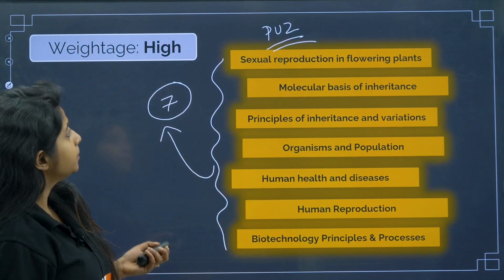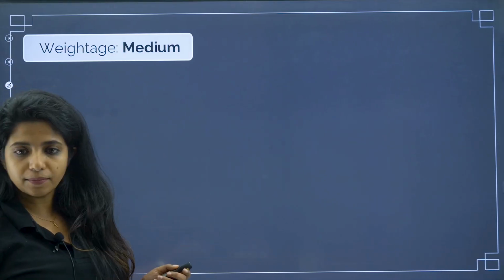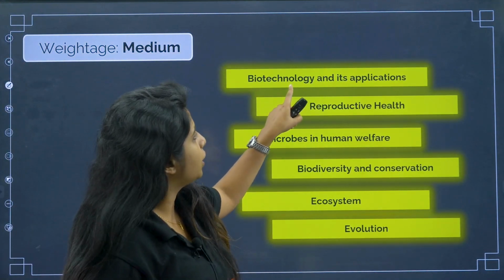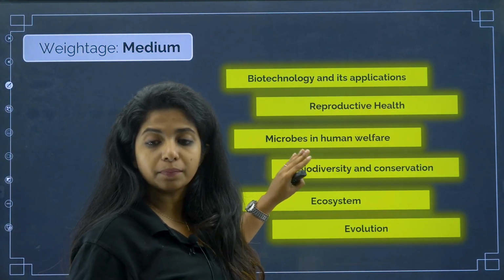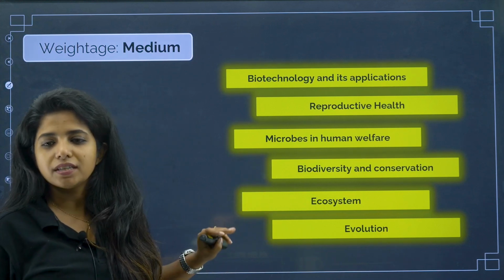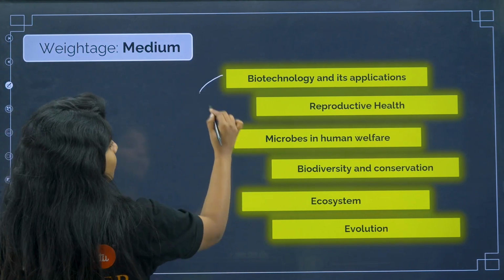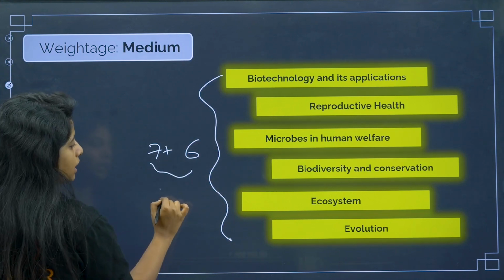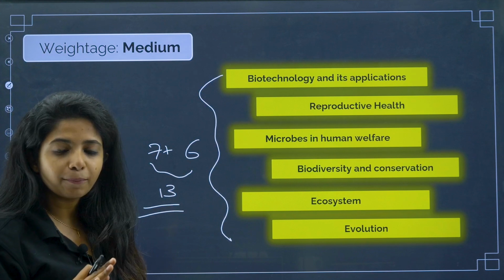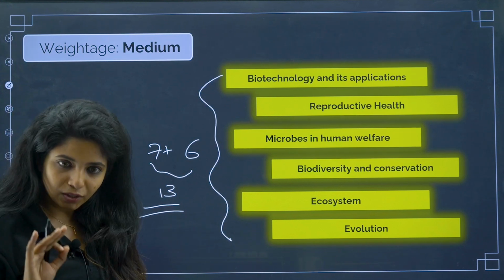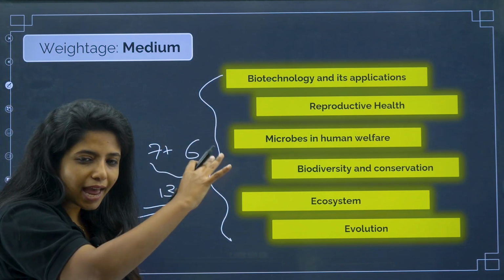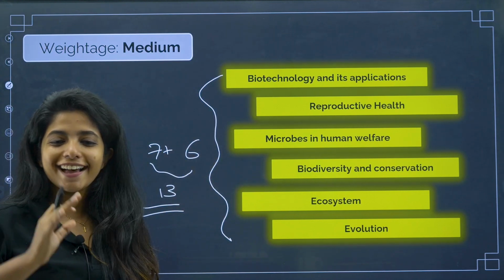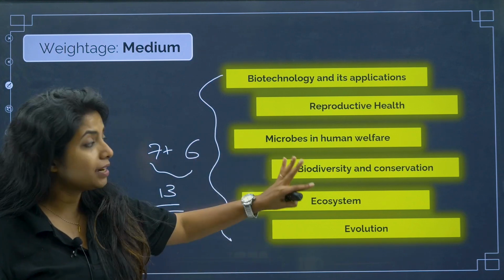Now going ahead, we have medium weightage chapters. There are no low weightage chapters, only high and medium weightage chapters, my dear children. Here you have biotechnology and its applications, reproductive health, microbes and human welfare, biodiversity and conservation, ecosystem and evolution. How many chapters in total? 6. There it was 7, here it is 6, so 7 plus 6 equals 13, and with that, the 13 chapters of your PU2 are completed. Give priority to the high weightage chapters first, and after completing them thoroughly, with a lot of questions and NCERT done, target these set of chapters.